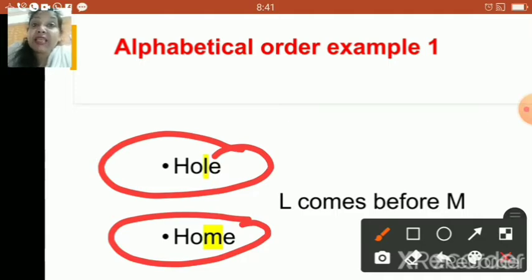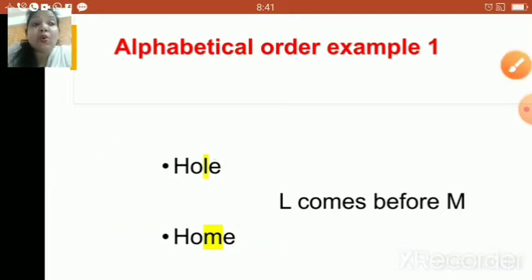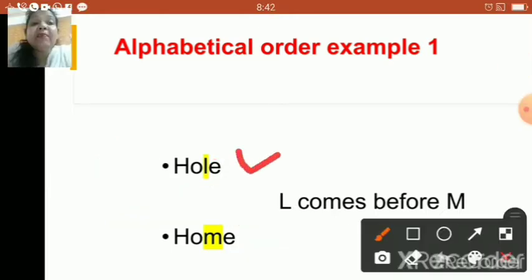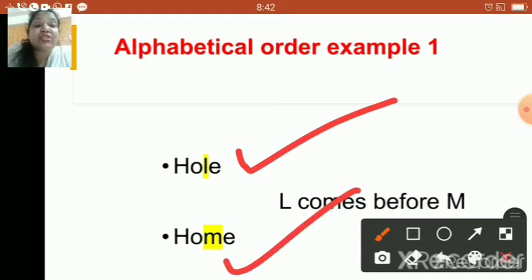A, B, C, D, E, F, G, H, I, J, K, L and then M, right? So L comes before M. So this particular word hole will definitely appear first in the dictionary and later on the word home will appear. So L comes before M and that is the reason this word will be first in the dictionary.